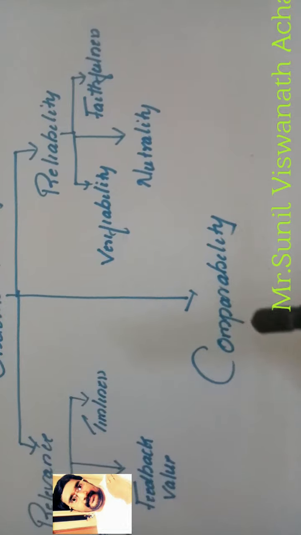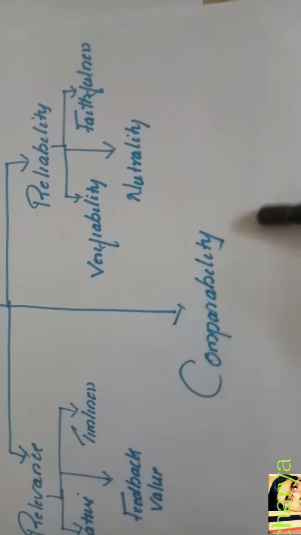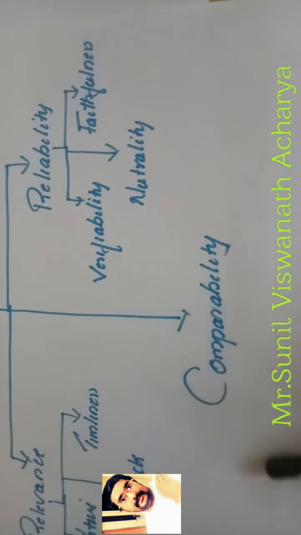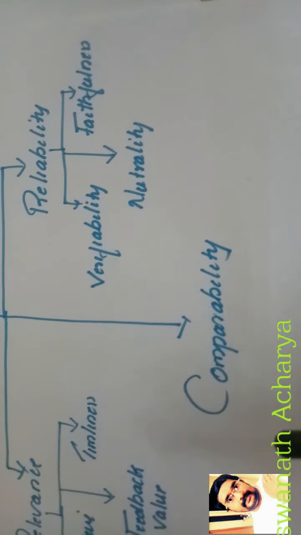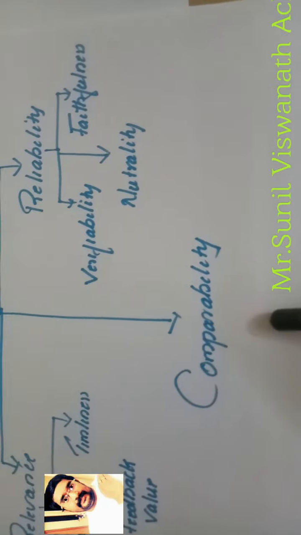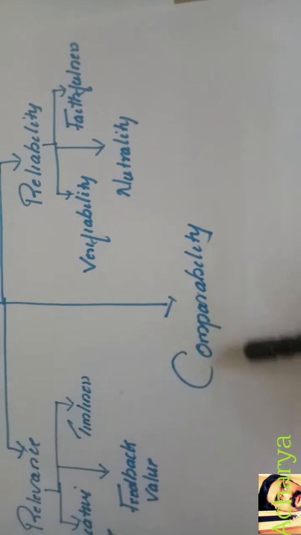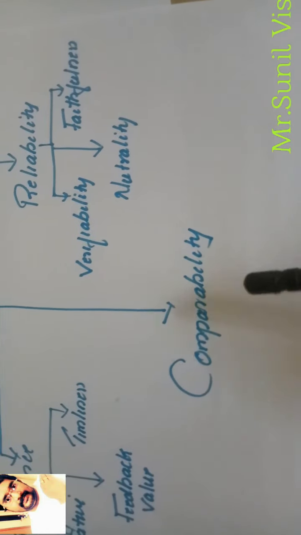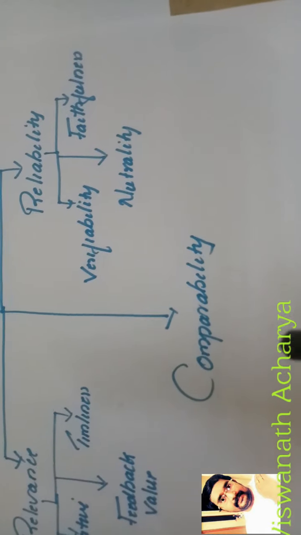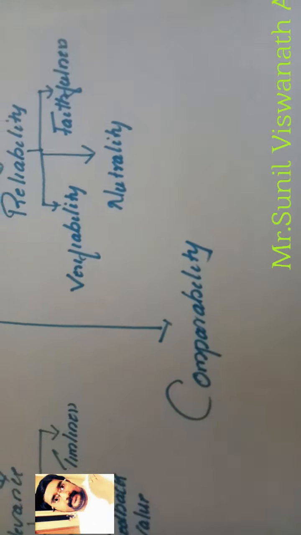Comparison can be inter-firm comparison and intra-firm comparison. Inter-firm comparison means the accounting information of two different organizations is being compared. Intra-firm means within one organization, the information of one or two years is being compared. This is possible only if we follow the same method every year, or if the method our organization follows is also followed by other organizations.